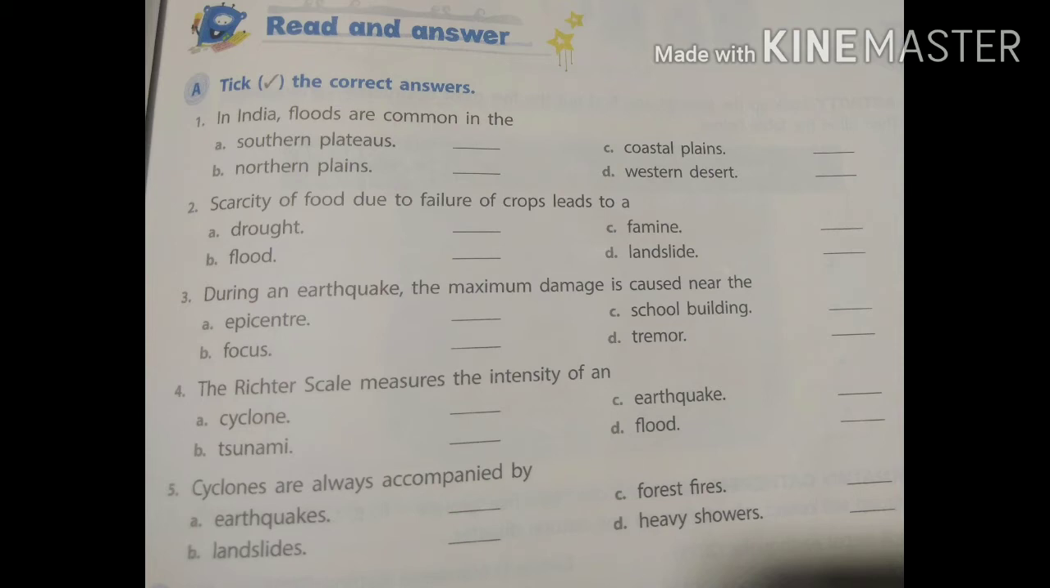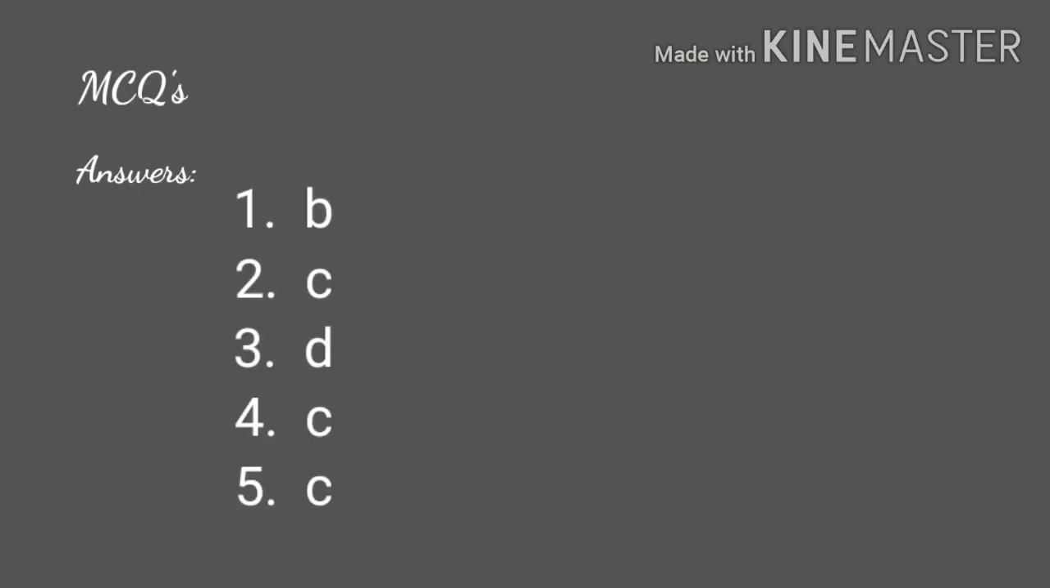Earthquake. Fifth point, cyclones are always accompanied by, and the options are A. Earthquakes, B. Landslides, C. Forest fires, D. Heavy showers. And the answer is D. Heavy showers. Children, you can check your answers from here.